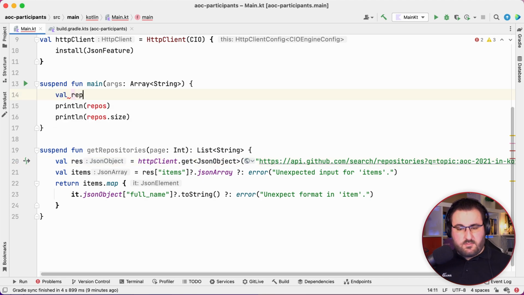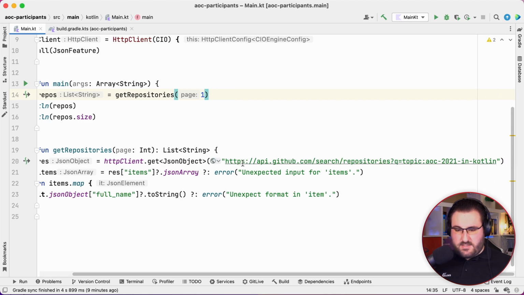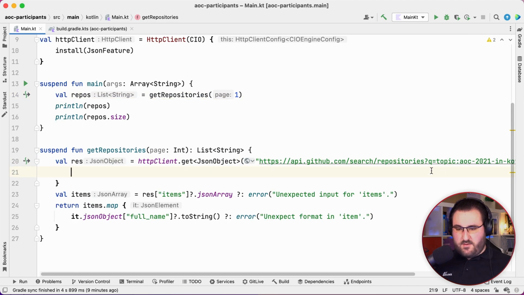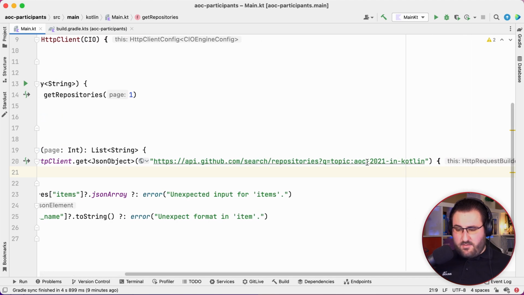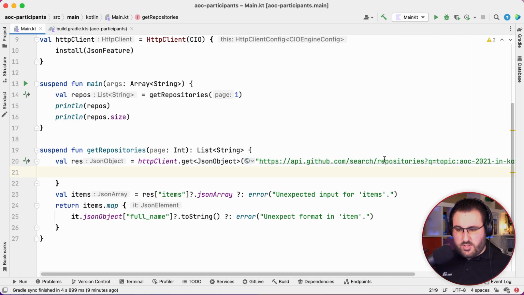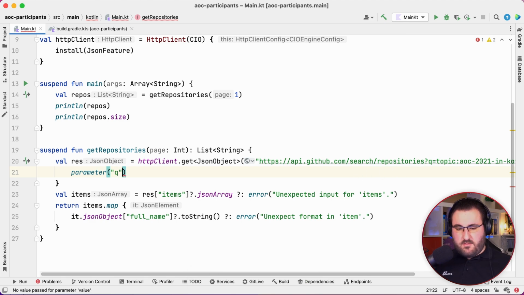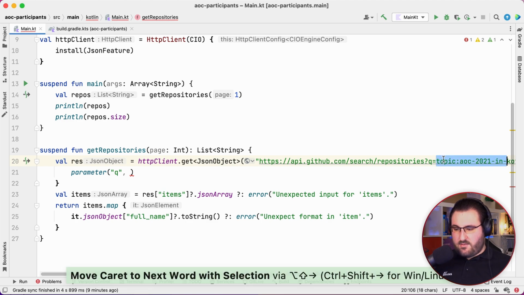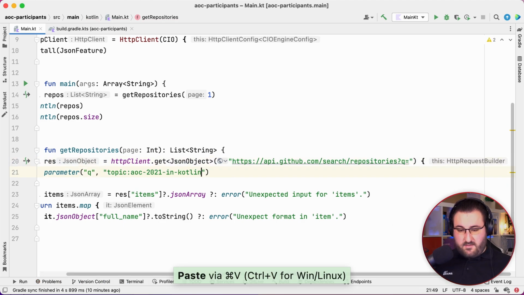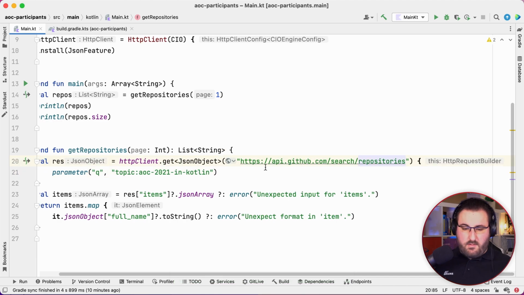Let's shoehorn this back into our main function and make sure that we set the correct parameters for our HTTP client. And you know, in fact, we're going to make this HTTP GET request a little bit more beautiful in general. Because I don't like having all this information just encoded in one long string. And instead, I like to use the parameter function, which we can pass in a block, which pretty much does the same thing. So we can say that for the parameter Q, we are going to pass topic AOC 2021 in Kotlin. Bring this over here. We'll remove the query part.